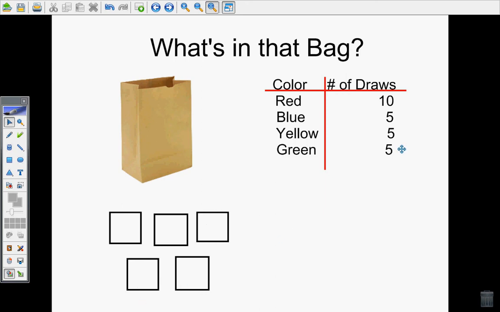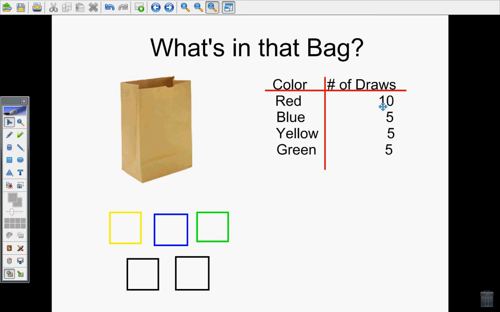Now I need to skip count and figure out about how many cubes would match up with each one of these totals. How many blues, yellows, and greens do you have? You should have noticed that all blues, yellows, and greens were each drawn 5 times, and we said each cube was worth 5 draws, so I would expect there to be 1 blue, 1 yellow, and 1 green.